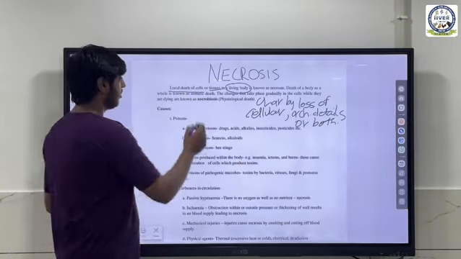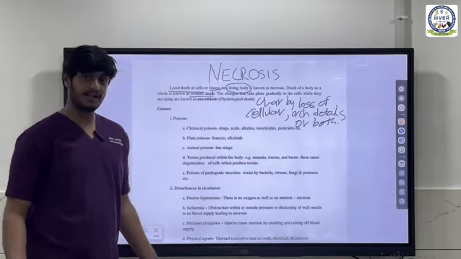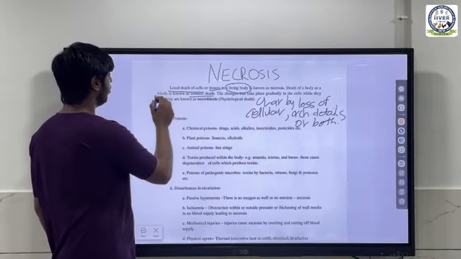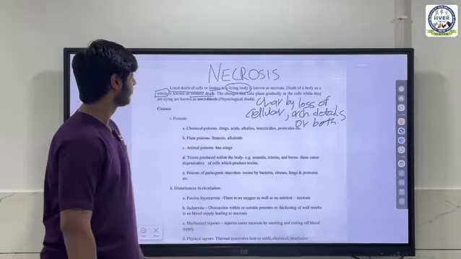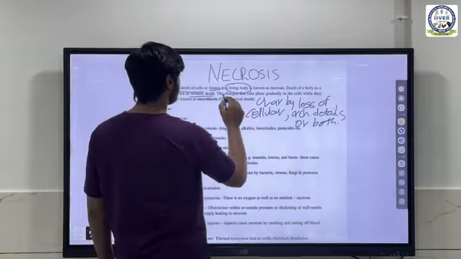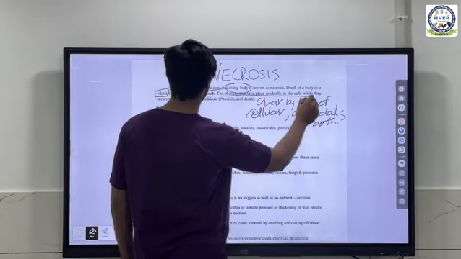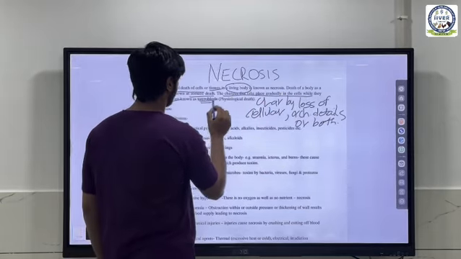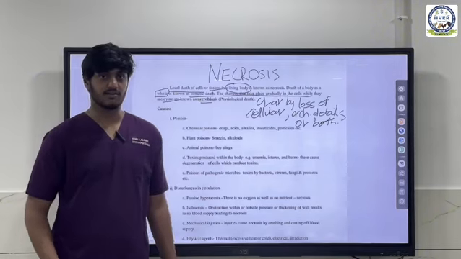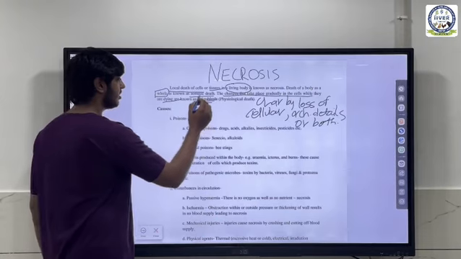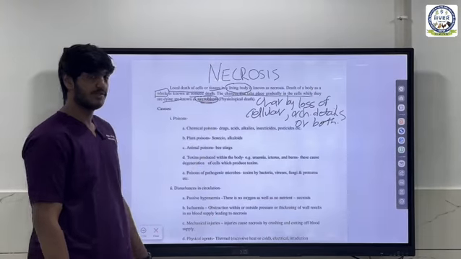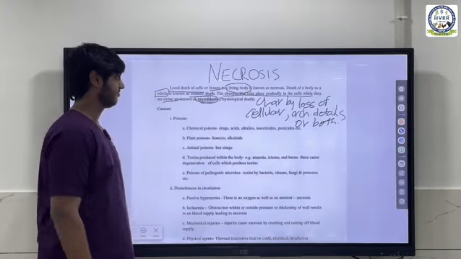Another important term is somatic death. Somatic death is the death of the whole individual. For example, if an animal dies, that is somatic death. And changes that take place gradually in cells while they are dying are known as necrobiosis. So if a cell is dying, necrosis is happening to that cell, then the changes that occur inside are known as necrobiosis, which is also known as physiological death.